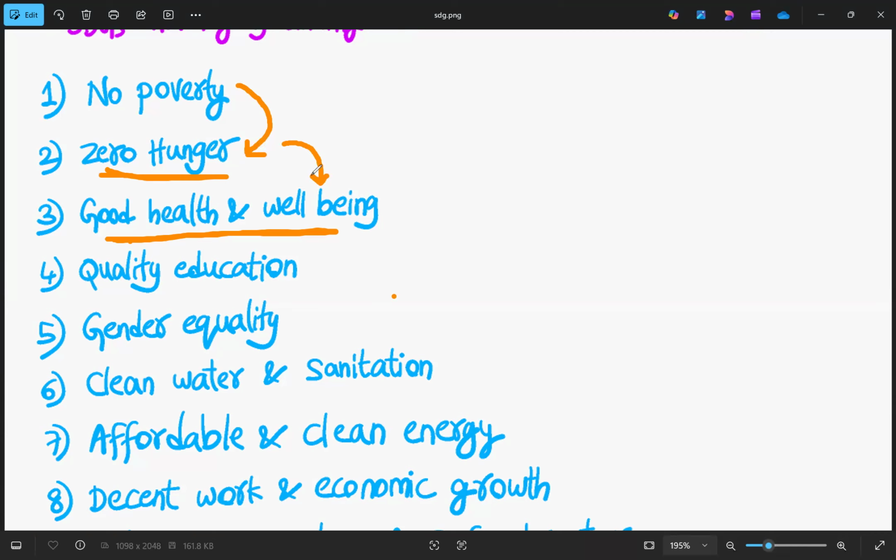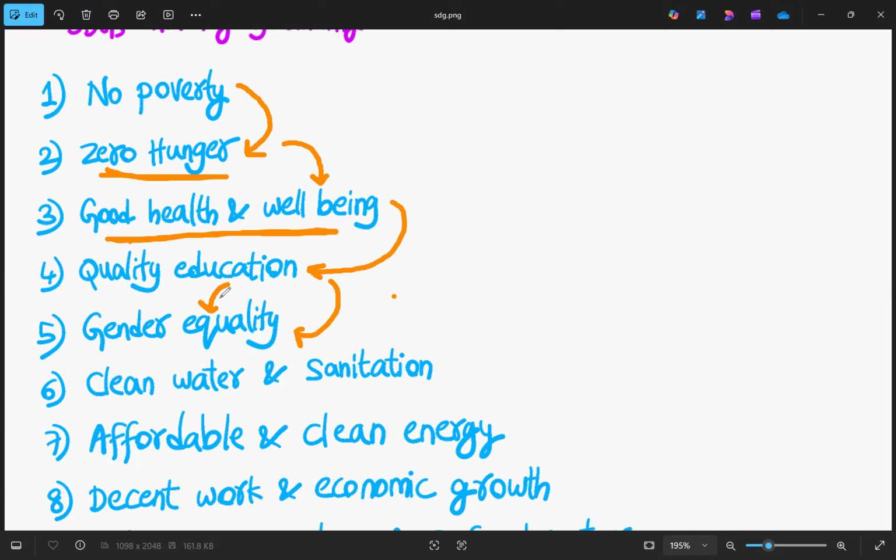What does a person with good health want? He wants quality education. He wants to educate himself and come up with a better version of himself. In education, before there was a large percentage of boys enrolled in schools, but to bring gender equality, they enrolled girls also. So from education, we can remember gender equality.